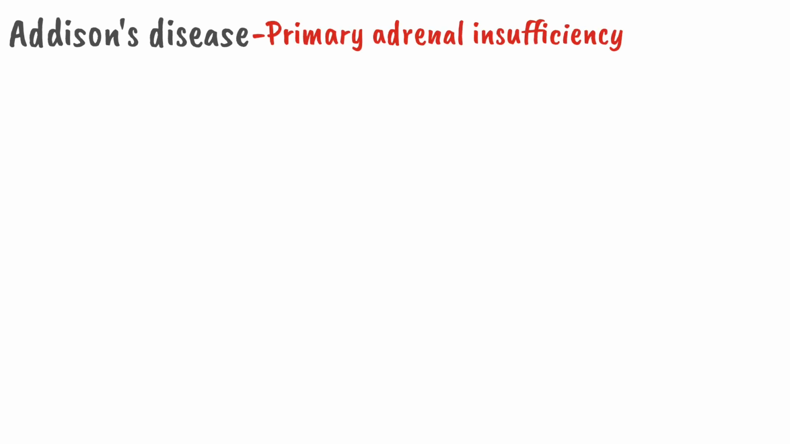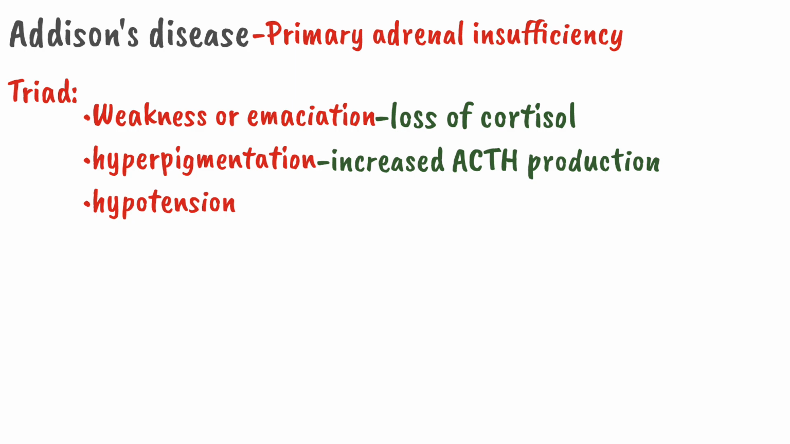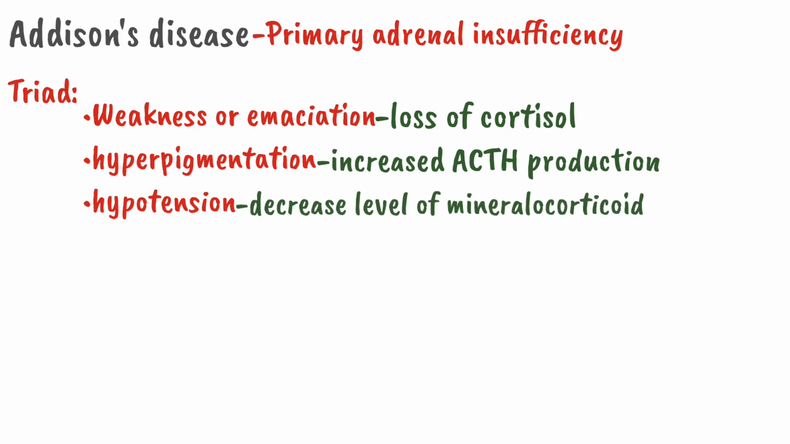Now let's begin with Addison's disease. Addison disease is a primary adrenal insufficiency, meaning the cause of insufficiency lies in the adrenal gland. The patient with Addison's disease presents with a classical triad of weakness or emaciation, hyperpigmentation and hypotension. The weakness or emaciation is due to a decreased level of cortisol, the hyperpigmentation is due to an increased level of ACTH, and the hypotension is due to decreased level of mineralocorticoids such as aldosterone.